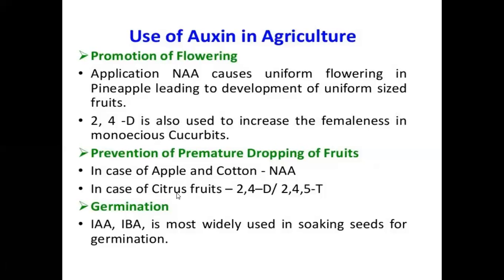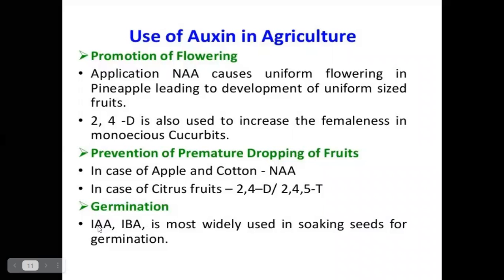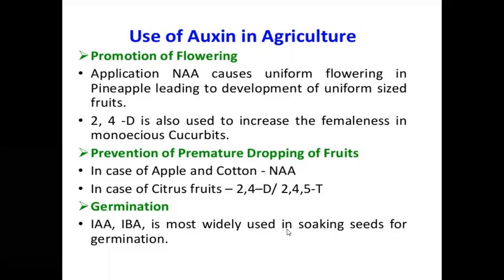In citrus fruit, 2,4-D and 2,4,5-T are used to prevent premature dropping of fruits. For germination, indole acetic acid and indole butyric acid are the most widely used for soaking seeds. These are the uses of auxin hormones.